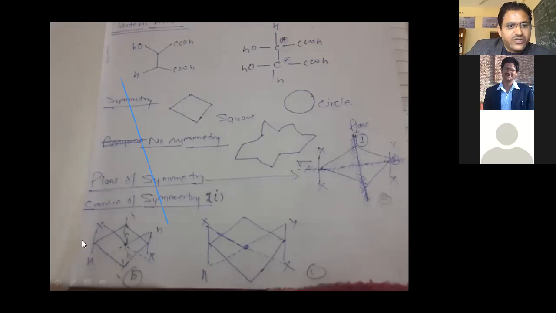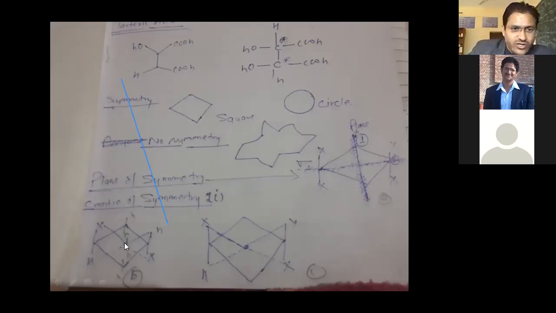So if you bisect this molecule in two parts, the two parts are not exactly the same, because here X is on the upper side and here X is on the downside. Here on the left hand side X is upper side and here X is downside. If both sides had X X like this, then there would be a plane of symmetry. But here X is upper side and here X is downside, so this type of compound is not a plane of symmetric compound. So now the point comes, which type of symmetry is here?